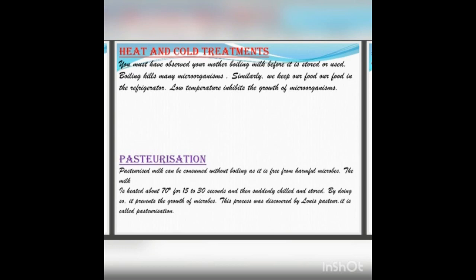And last one, boiling or heat treatment. Microorganisms are killed at high temperature. Hence, boiled foods remain fresh for a long time if preserved properly. And the last one, pasteurization. It is a technique of preserving food, especially milk. It involves heating milk to a temperature between 72 degrees Celsius and 75 degrees Celsius for a period of 30 seconds and then cooling it immediately. The process kills approximately 99.5% of all microorganisms in the milk.